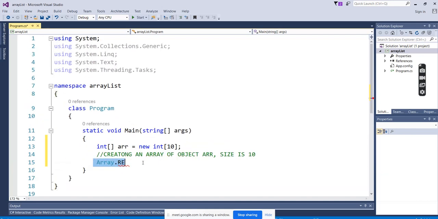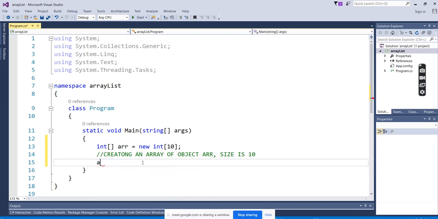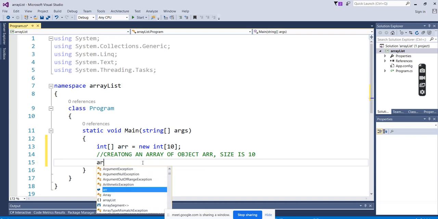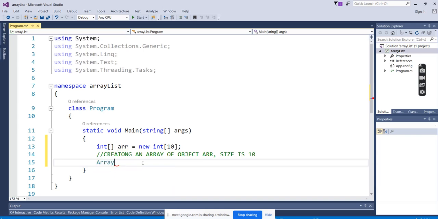Okay, just type Array, because we want to increase the size of the array dynamically, but the array size is fixed. In some scenarios, if you want to increase the size dynamically, we type Array.Resize. Open the brace and close the brace. You can see here it is asking for two parameters.